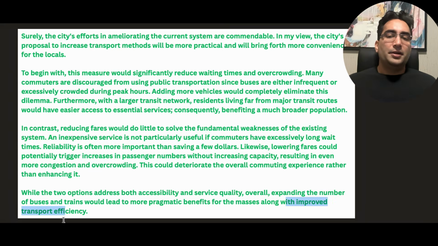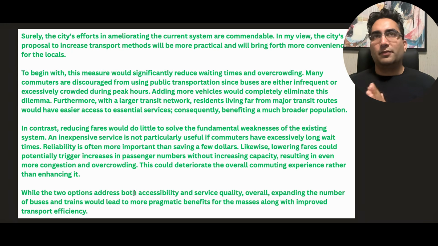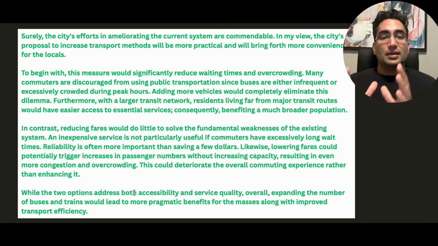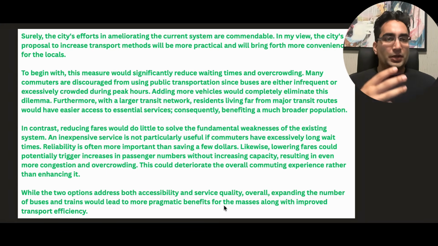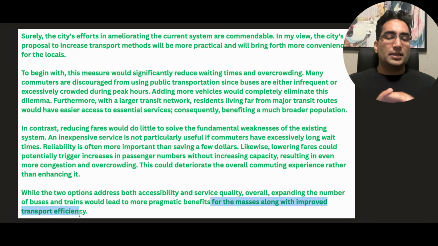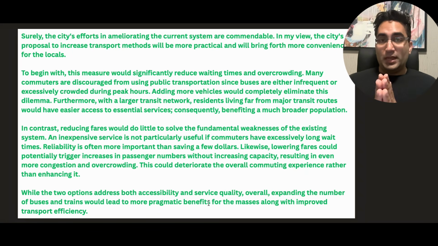How can I sum it up nicely here? I can use these words based on the context of my topic. Sometimes when you're being lazy, you can say stuff like based on the economic benefits, social benefits, health-related benefits. And that is again good because you are summarizing the context that you have mentioned in the body paragraphs. But if you have good English, if you can improve it and do something like this, which has specific words that you have used up here, just slightly paraphrased, then it makes up for a really good conclusion that the examiner can see is custom, you made it yourself, and it fits the context.